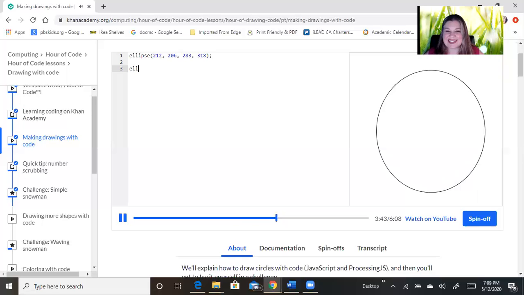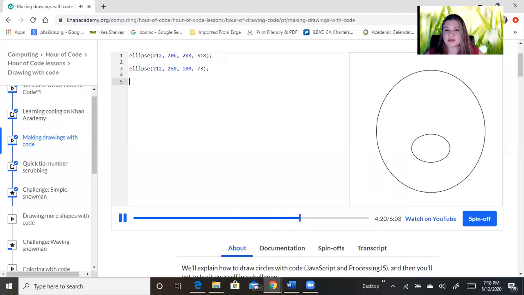I'll make a mouth by typing a second ellipse underneath. I'm going to use the same x as the one before it because I want it to be in the center of the face, but I do want it lower down on the face. So I'll try 250 for the y. For the size, I want it smaller than the face. Let me try 110. Whew, okay, it's a little too small. I'm just gonna widen that up a bit. All right.